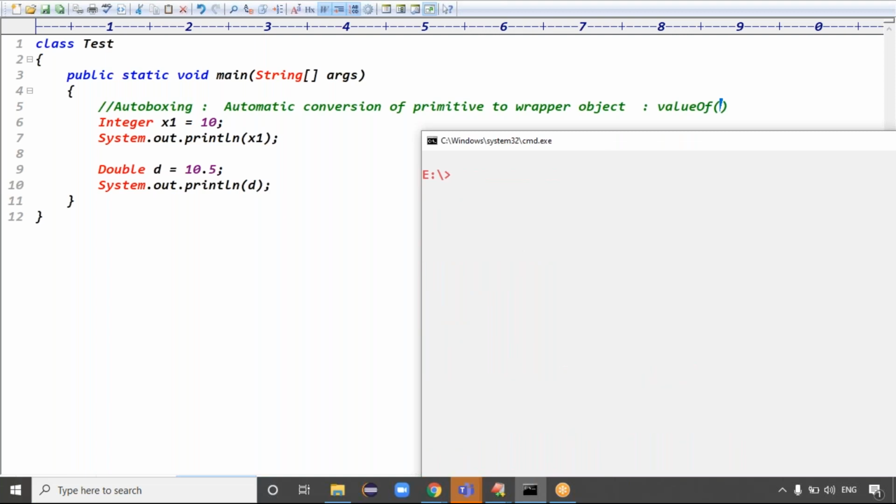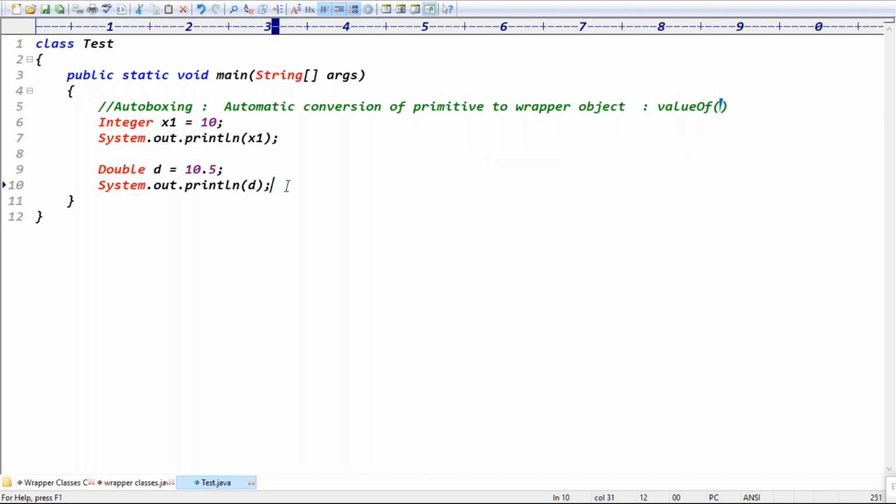The code is compiled fine and executed fine, so we got output 10 and 10.5, because the reverse is called auto unboxing. Autoboxing means automatic conversion of primitive to wrapper object, right? Unboxing is what, guys? Usman, what is the reverse? From wrapper object to primitive. Previously, what were we using to convert the wrapper to primitive?